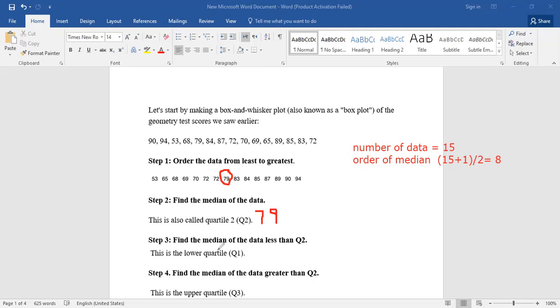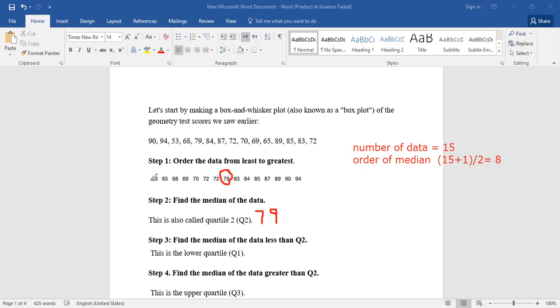Okay. Now we want to find the median, or sorry, the lower quartile: the median of the data less than the second quartile. How many numbers do we have? 1, 2, 3, 4, 5, 6, 7. So we have 7 numbers. What is the first quartile?